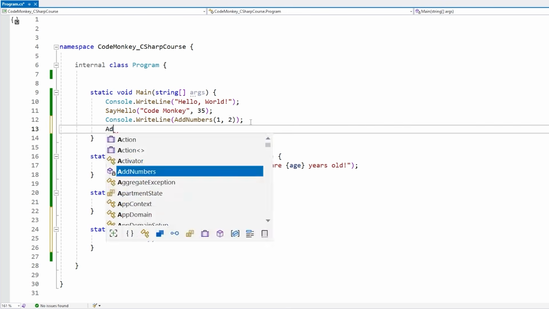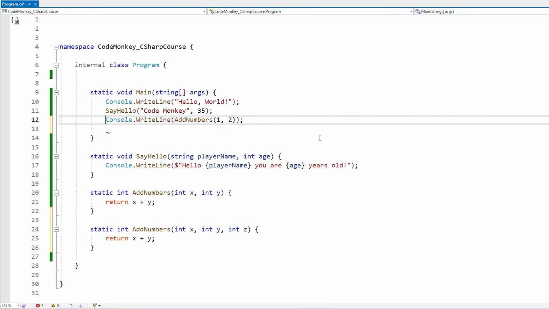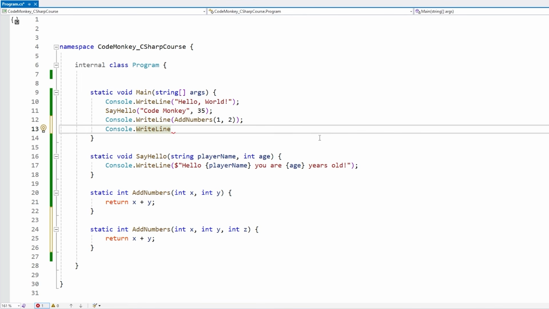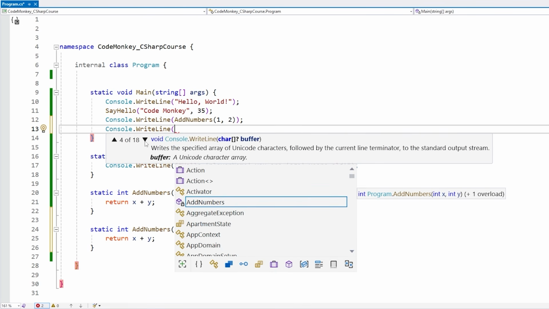And then up here when calling add numbers, as soon as you open the parentheses, you see this one and you see 1 of 2. So this is basically showing all the various versions of this function. The first version takes an x and a y, both ints. And the second version takes x, y, and z. And for the types, we can just look inside the console.writeLine, so add the parentheses. And over here we see this one has 18 versions. So this one takes no parameters. This one takes a boolean, a character array, decimal, double, float, and so on.